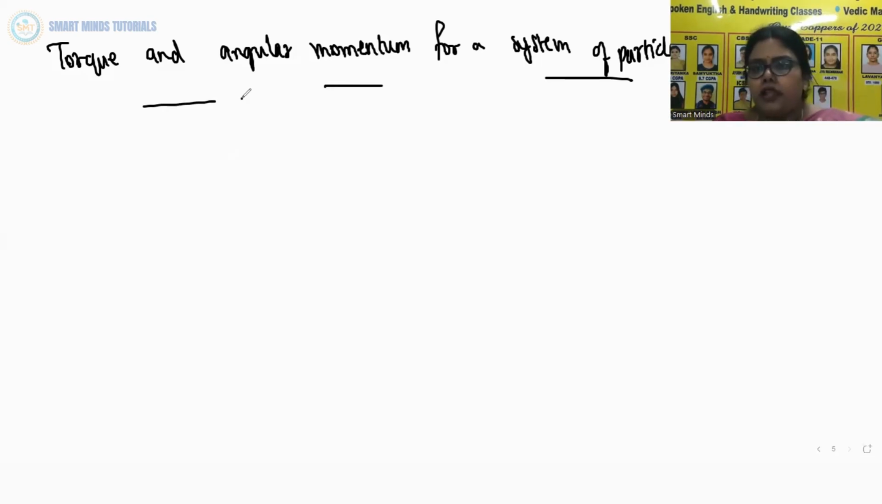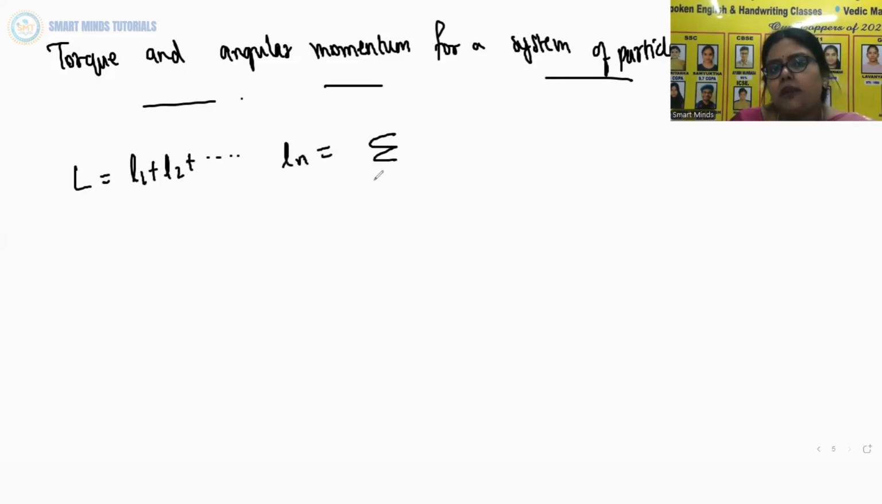So to get the angular momentum of a system of particles about a given point, we need to add vectorially the angular momenta of individual particles. So for a system of n particles, L is equal to L1 plus L2 plus so on up to Ln, that is, sigma i equals 1 to n Li. This is how we generalize using summation.